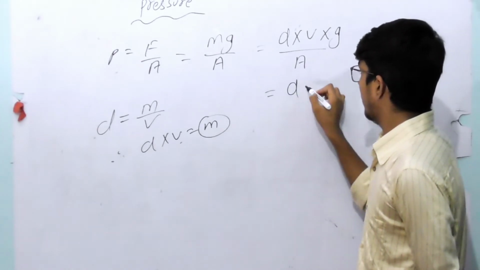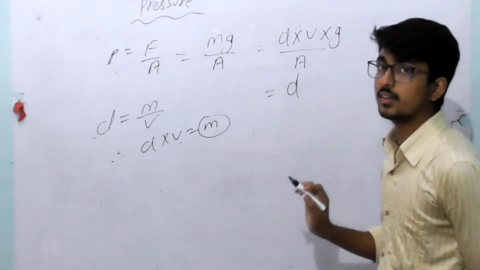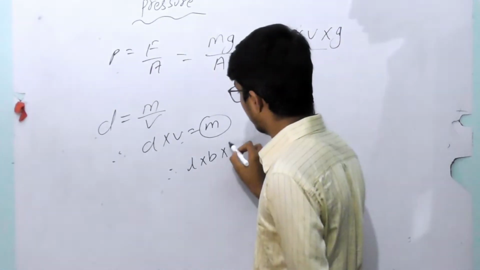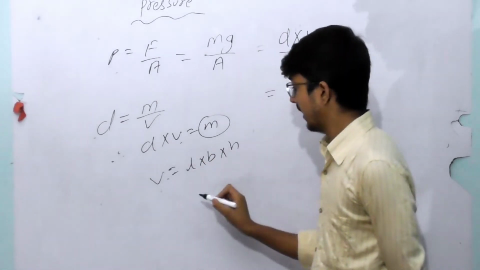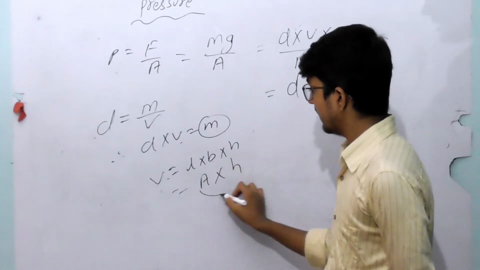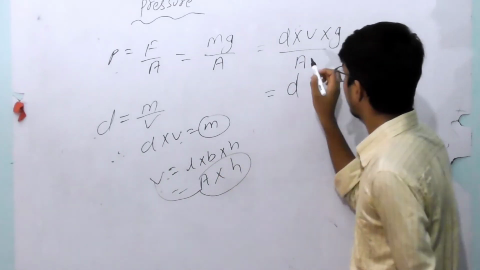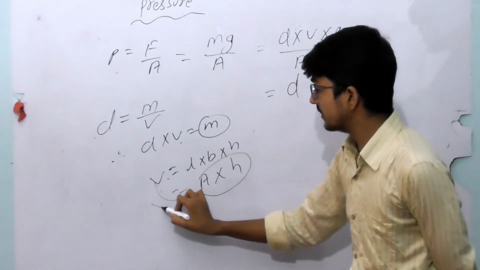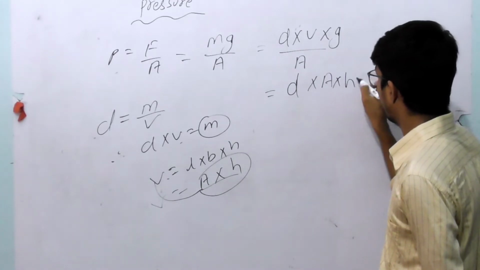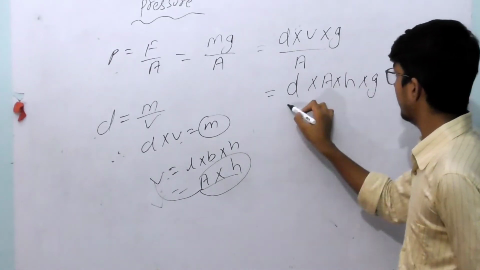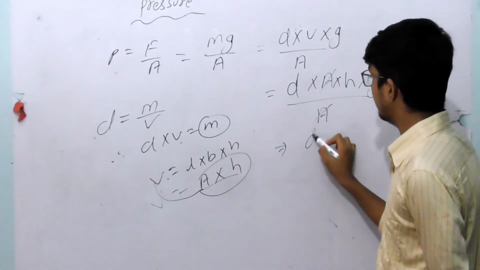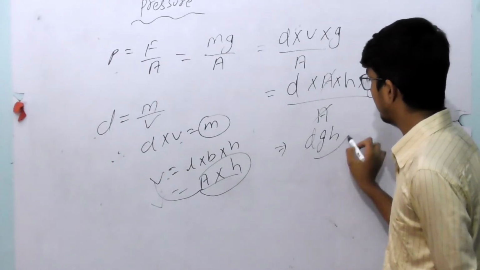Now, how can you find the volume? Volume is equal to L into B into H. Now L into B is equal to what? Area, and into H. So A into H is equal to volume. So we can write V is equal to A into H in place of V. The remaining term is g upon A. Listen now, the area cancels out, and d, g, h remains.